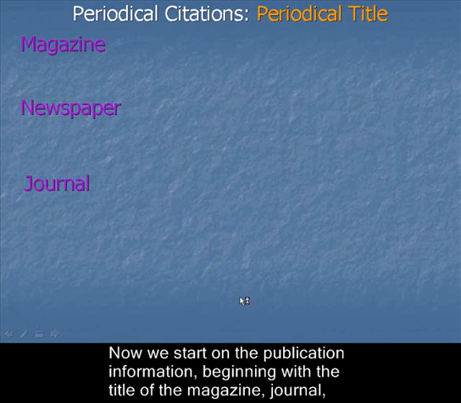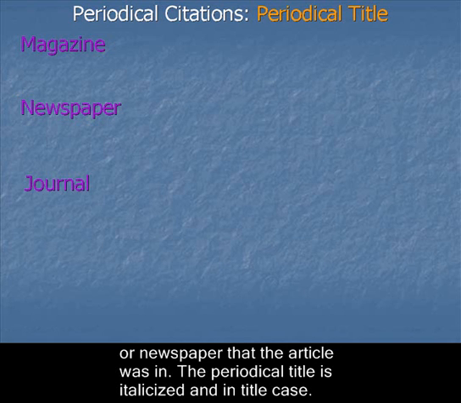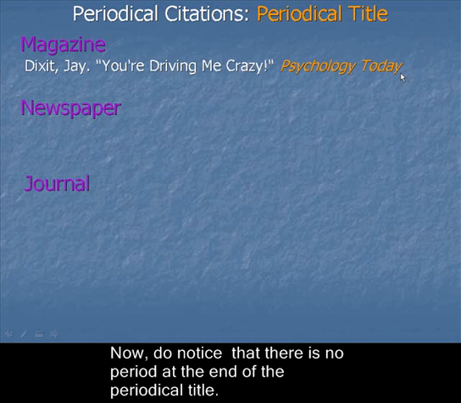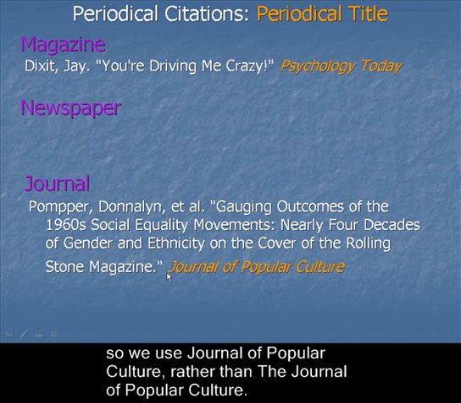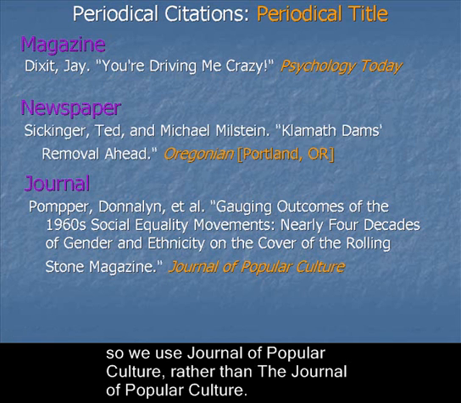Now we start on the publication information, beginning with the title of the magazine, journal, or newspaper that the article was in. The periodical title is italicized and in title case. Now do notice that there's no period at the end of the periodical title. Also notice that we drop any initial "the" from a title. So we use Journal of Popular Culture rather than The Journal of Popular Culture.